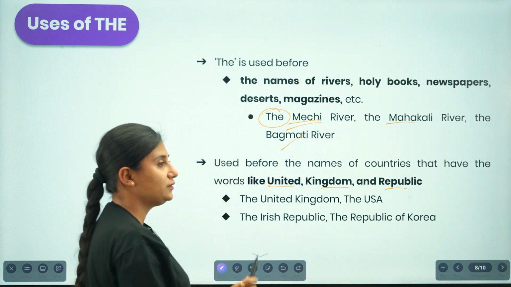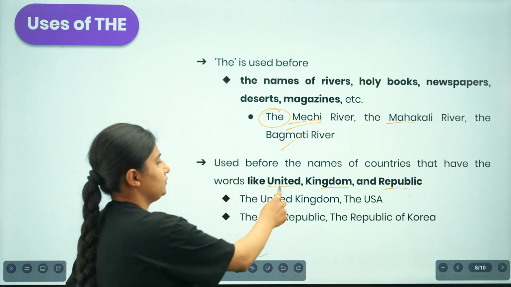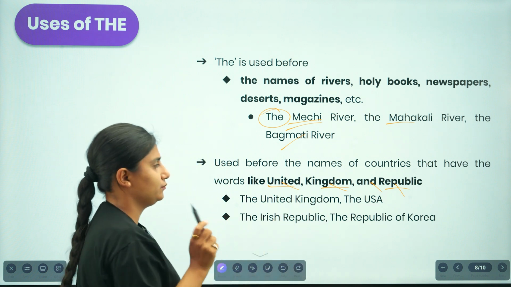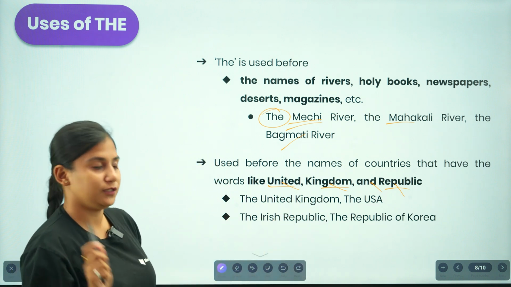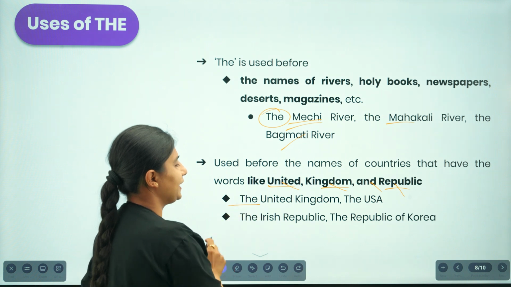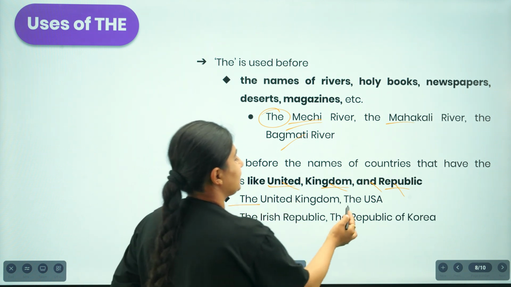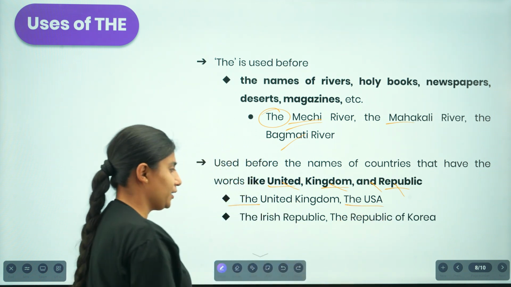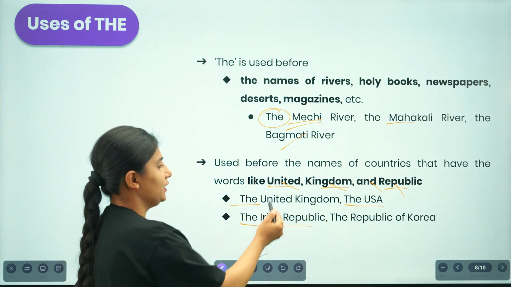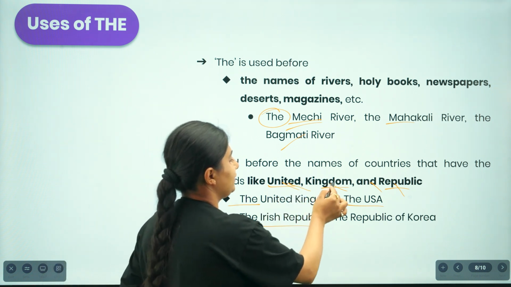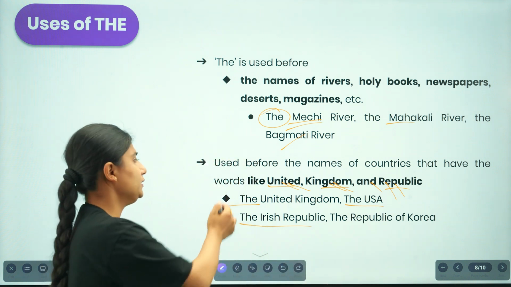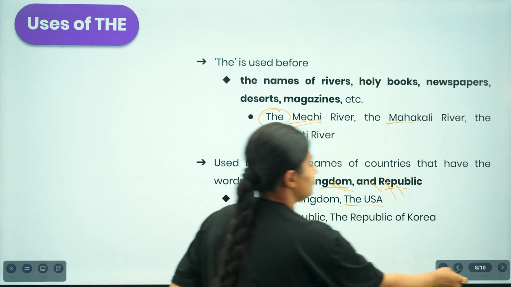If the countries have these particular words in their name, then we'll be using the article "the". For example, we say the United Kingdom, the United States of America, or the Irish Republic.